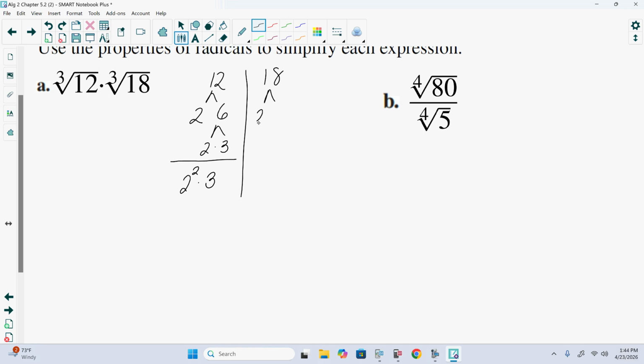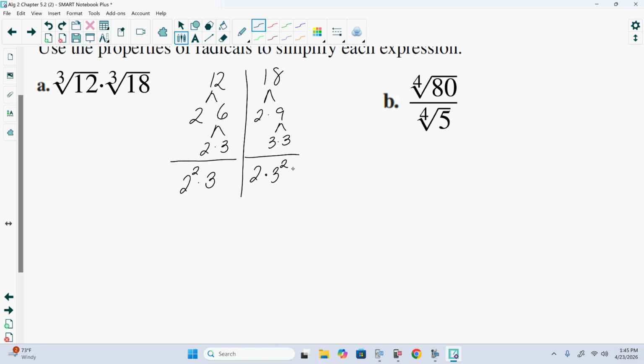We can do the same thing with 18. 18 would be 2 times 9. And 9 is 3 times 3. Telling me its prime factorization is 2 times 3 squared. For me to be able to take a cubed root, I need groups of 3 of a factor.